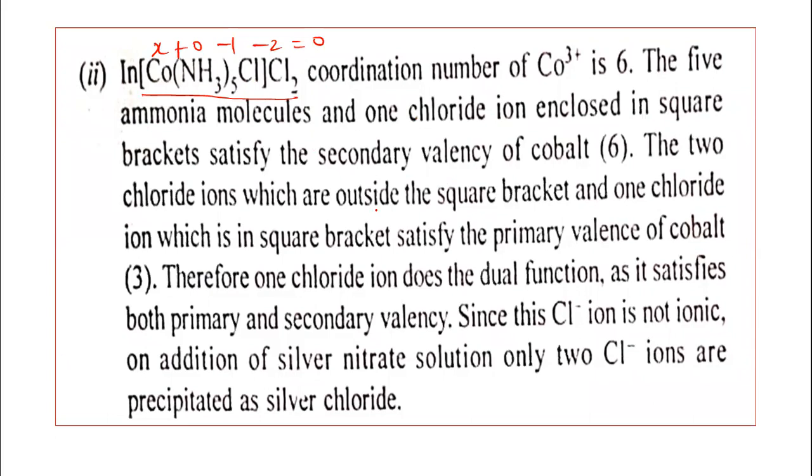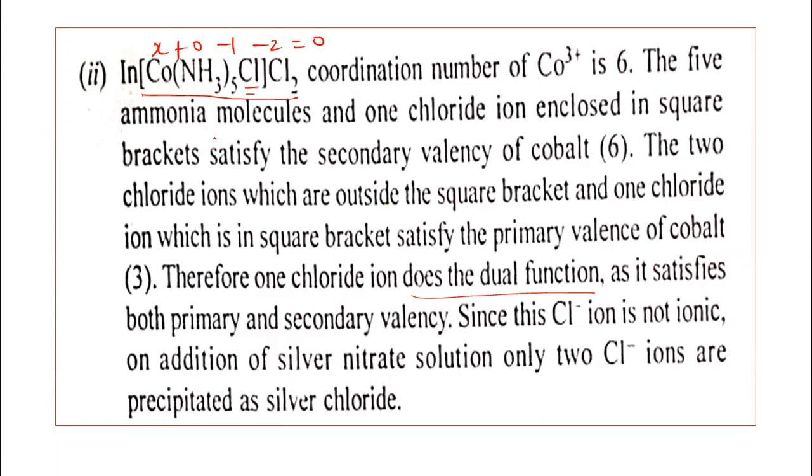The 2 chloride ions outside the square bracket and 1 chloride ion inside the square bracket satisfy the primary valency of the cobalt. Therefore, 1 chloride ion plays a dual function, as it satisfies both primary and secondary valency.